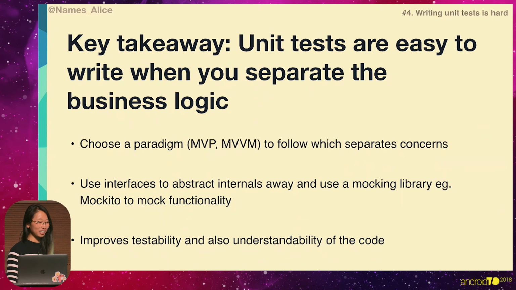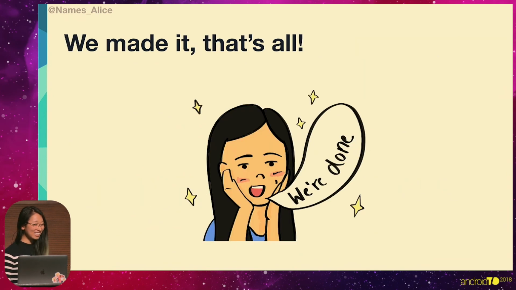So our key takeaway here is that unit tests are easy when you separate out the business logic. So choose a paradigm that makes sense for you to separate out concerns, and use an interface to abstract away internals, and use a mocking library in order to mock out the functionality. And this improves testability and also understandability of the code. And that is all. We made it. Hey, that wasn't that hard.